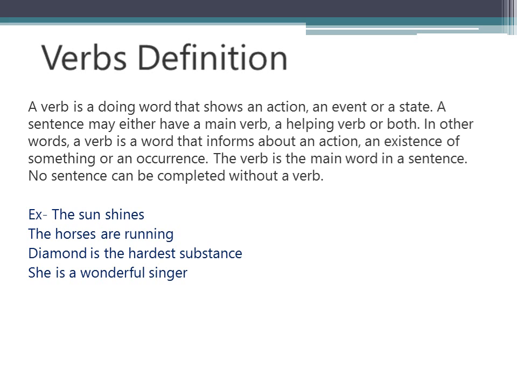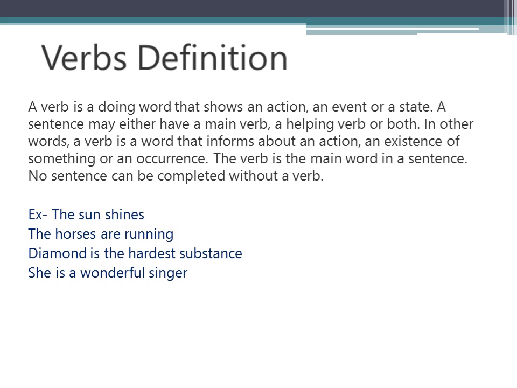So this is the meaning of this. The verb is the main word in a sentence. No sentence can be completed without a verb. So this I have already told, that verb is an indispensable part of any sentence. Without these, sentences cannot be completed. So that's it. Now some examples are given here.